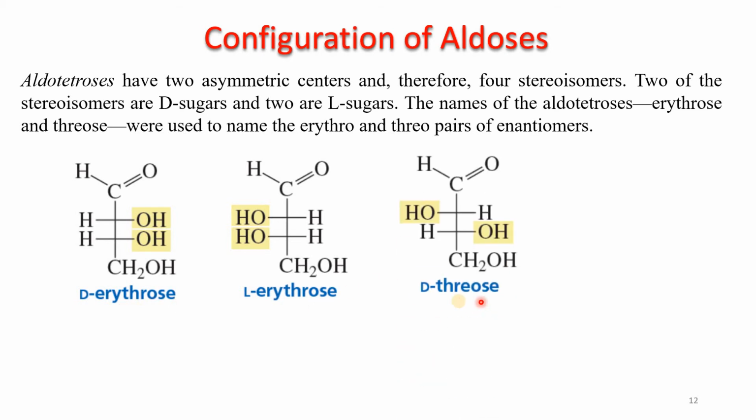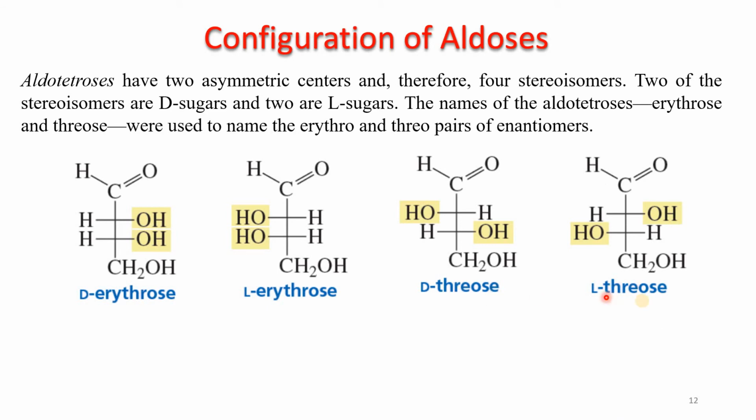Now, this is a threose, D-threose. Why D? Because this carbon atom has OH on the right hand side and this one on the left hand side. Now, the OH groups are diagonal. Here the OH groups are on the same side. So when the OH groups are on the opposite side, it is known as threose. Similarly, it is L-threose because this carbon atom has OH on the left hand side and both OH groups are on the opposite side. So that's why threose.